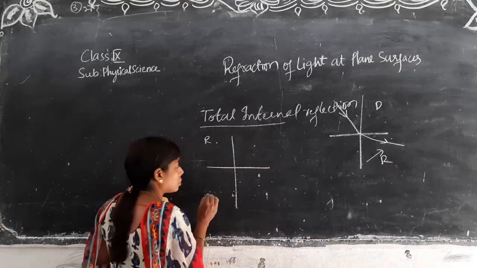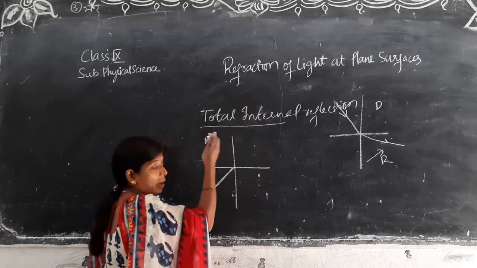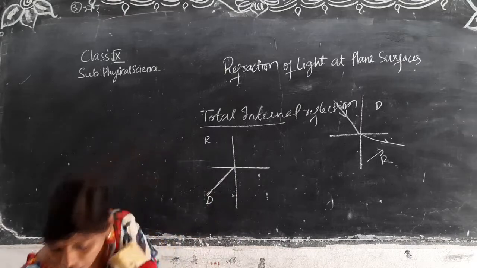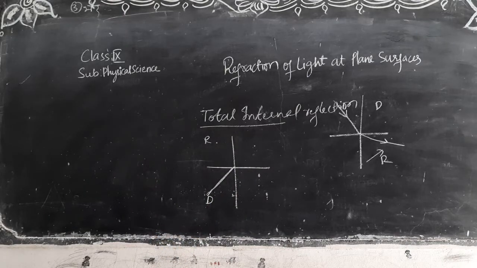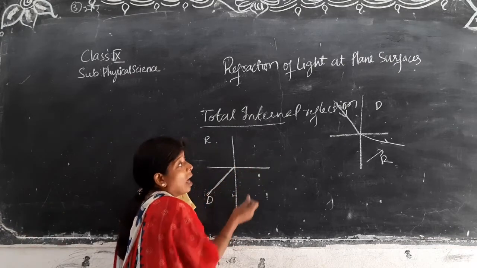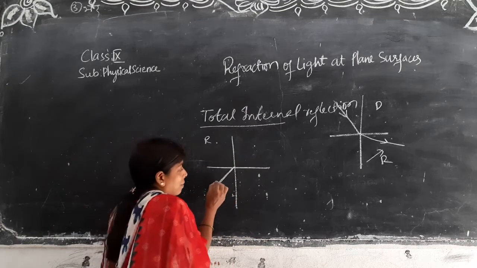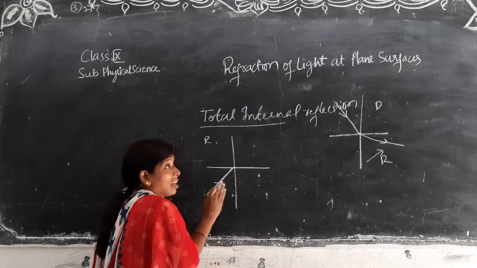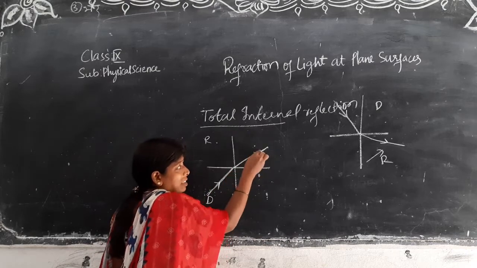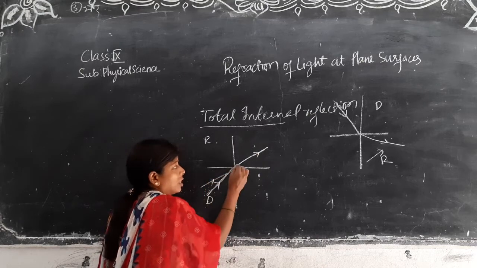So now, here what is happening? The important thing is that at one particular angle of incidence, when the ray is passing from denser to rarer, the ray is going far away, moving far away from the normal. Again, change that angle of incidence, and it is changing.